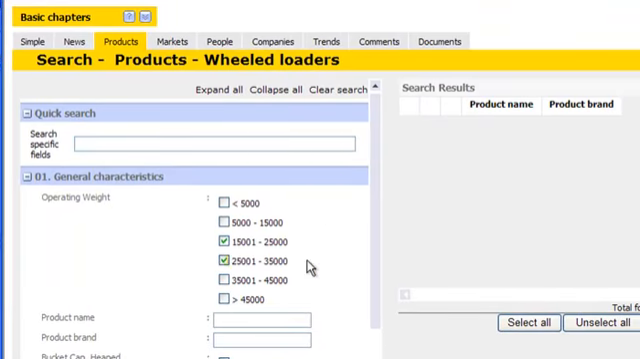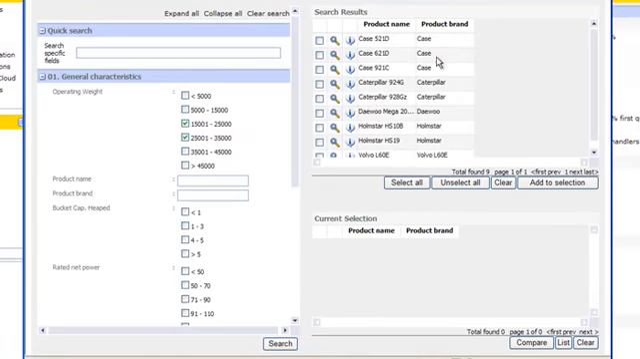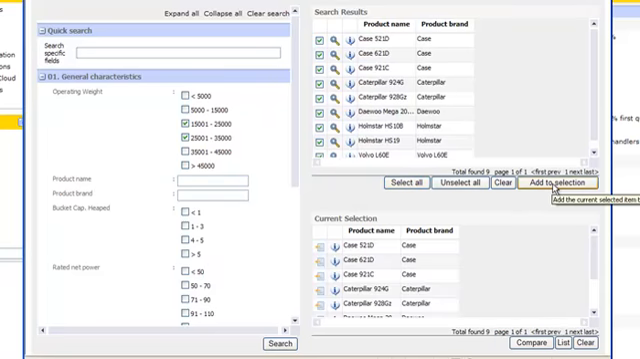means that you can select all of the products that are in the category that this customer requires, so operating weight between 15,000 and 35,000 kilograms. Let's do a search on all of the machines, and Astragy will give you a list of all of the results and the matching products.